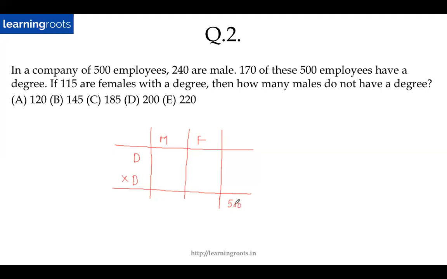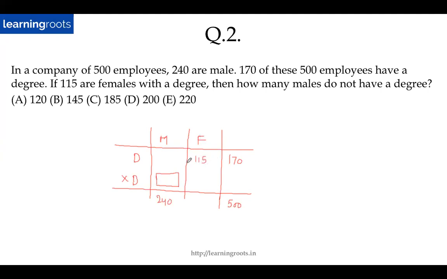So in a company of 500 employees, 240 are male. 170 out of these 500 employees have a degree. So 170 will have a degree. 115 are females with a degree. So females with a degree will be 115. And I need to find out how many males do not have a degree. So I need this value, right?